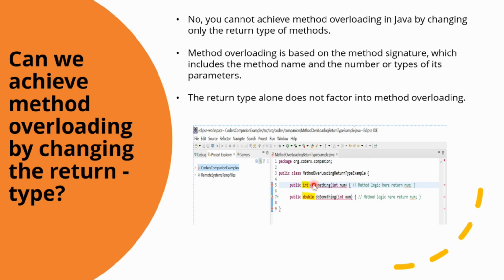But they differ only in the return type. The first one has the return type int, and the other one has the return type double. This is not allowed in Java, and the compiler will produce an error. So to achieve method overloading, you need to vary the method's parameter list, but you should keep the return type the same or compatible, as it doesn't affect method overloading.